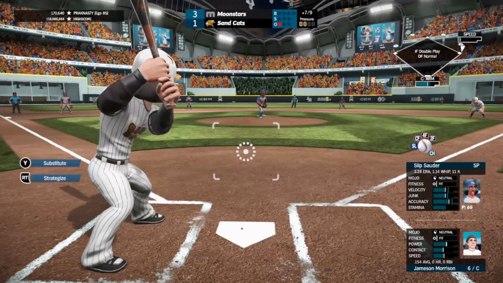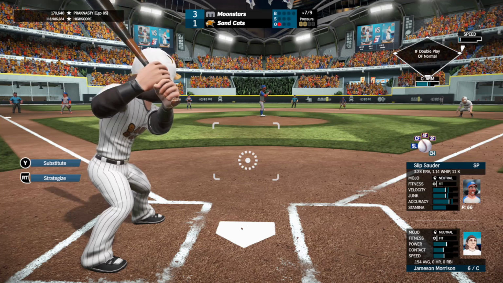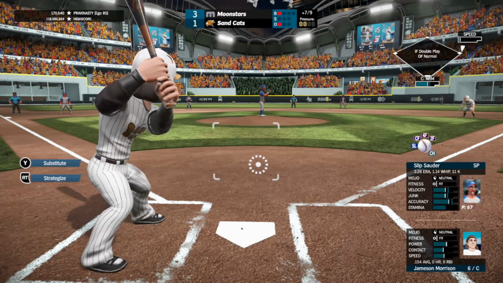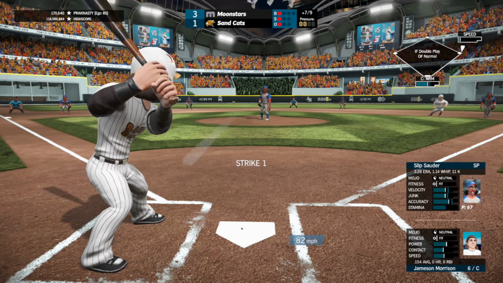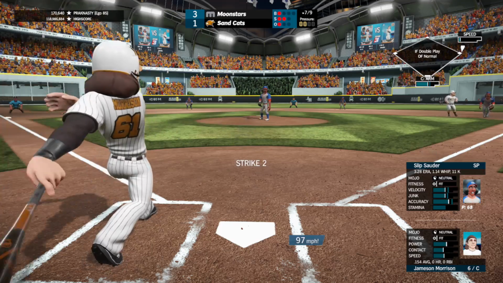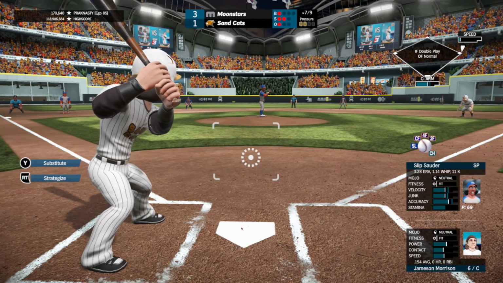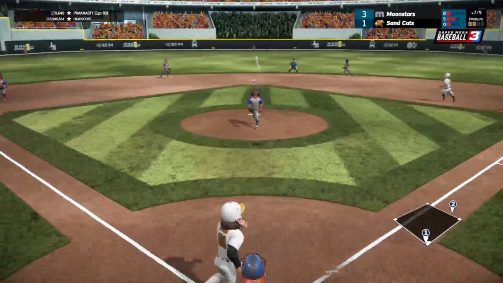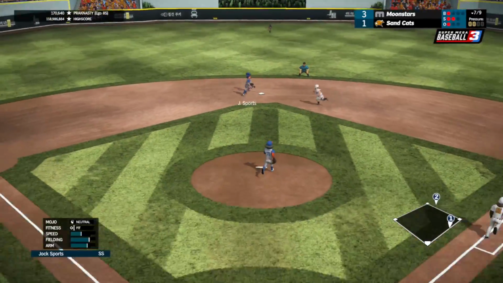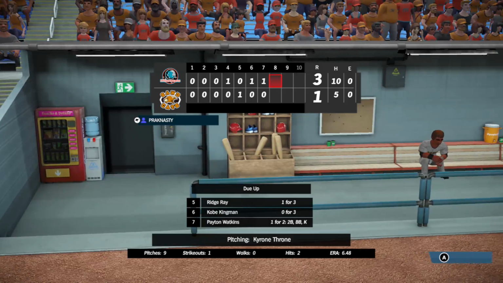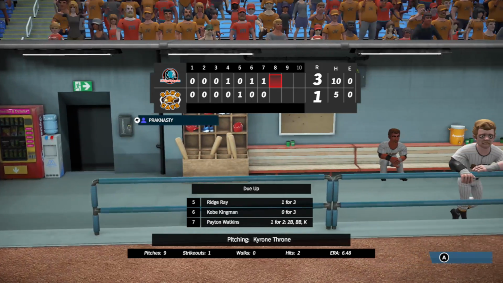Brings up Morrison, 1 for 2 day for him as he's doubled on his last at bat off the left center wall. Fastball way inside, almost hits him, 1-0. Changeup caught the high inside corner, 1-1. Fastball up, swung late, 1-2 the count to Morrison. Changeup outside, popped up to the infield, 1 hopper to Sports. He'll tap the bag himself, go to first, double play, and that ends the inning. Hit for the Sandcats is erased on the double play.